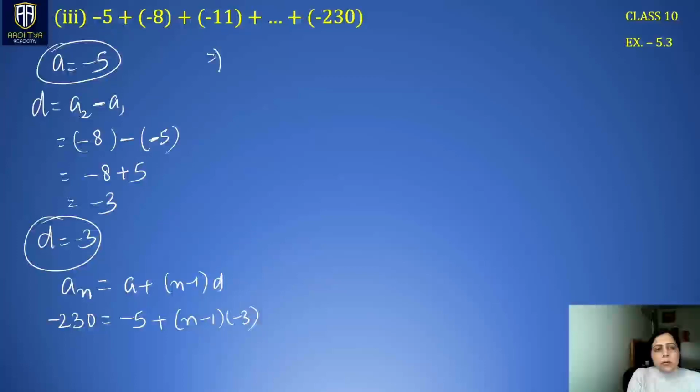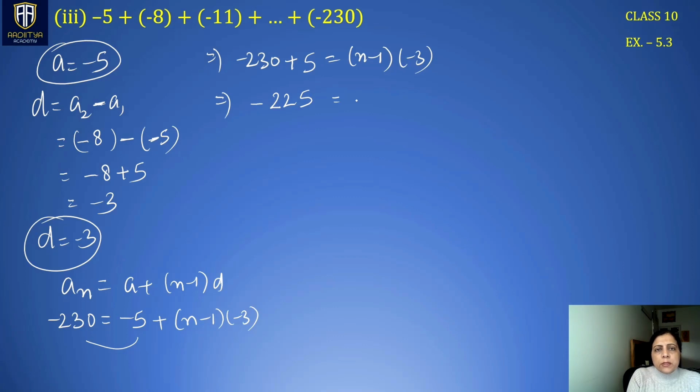So now we have minus 230. Bring this negative 5 to the left hand side, it becomes plus 5. n minus 1 multiplied by minus 3. So this is minus 225 is equal to minus 3 multiplied by n minus 1.